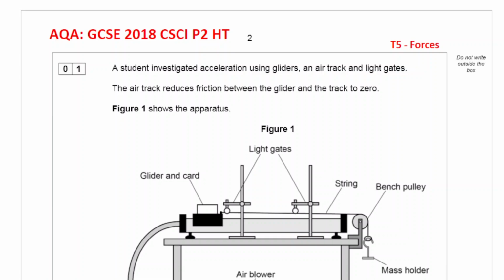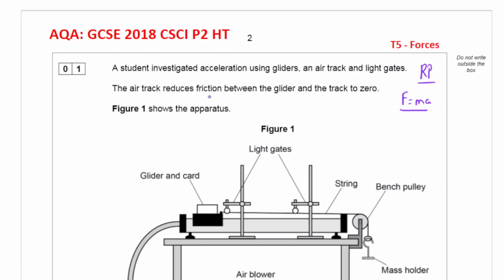A student investigated. This question is actually on the topic of forces and it looks like it's a required practical on Newton's law. So it's a required practical question and it's to do with Newton's second law, F equals ma. A student investigated acceleration using gliders, an air track and light gates.